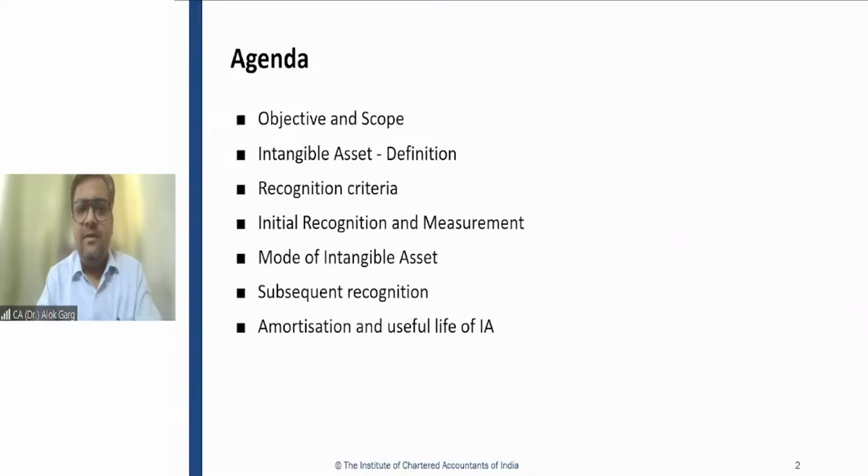So let's start. As far as the standard is concerned, we will first restrict our discussion to the objective and scope. We'll talk about why this standard exists and where it is applicable. Then the most important part: like PPE, where I spent a good amount of time on the definition of PPE, which starts with a tangible asset, but this standard is on intangible assets. So we'll discuss the definition of intangible asset because this definition is very important.